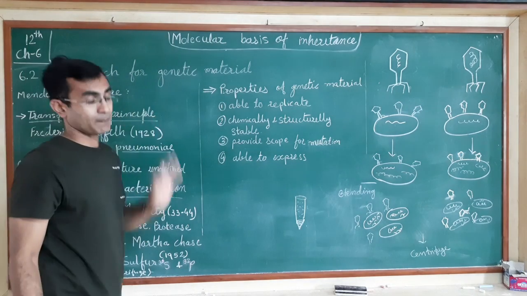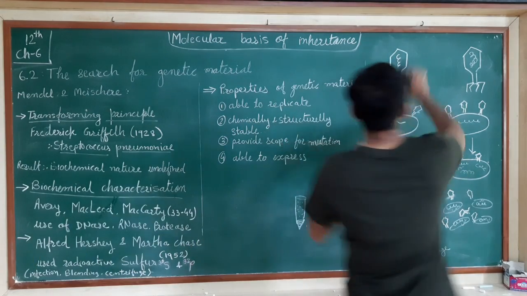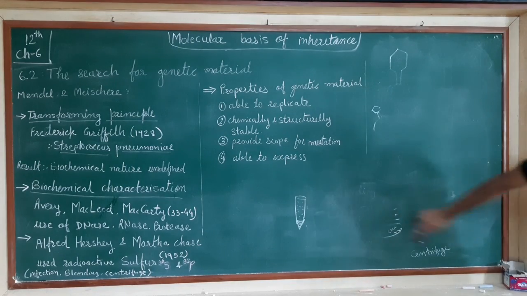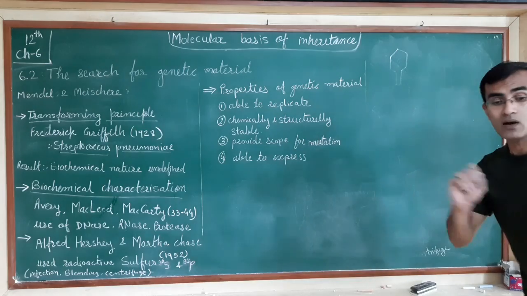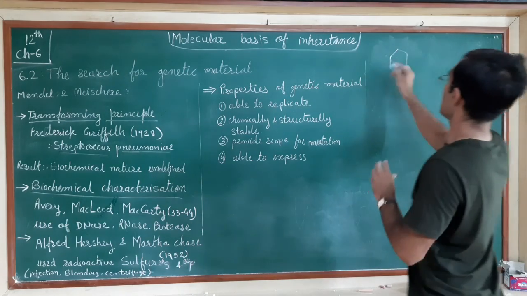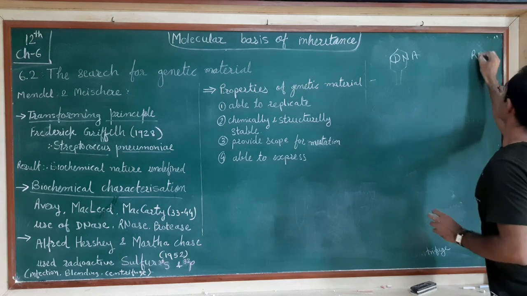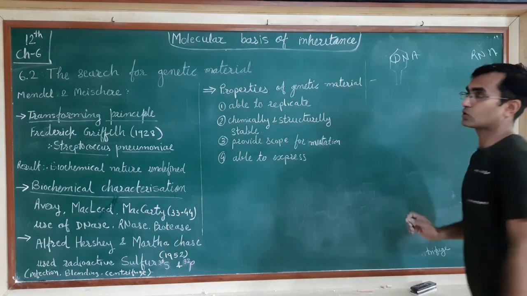Now, able to replicate: in both cases, DNA and RNA are able to replicate. Here we will write DNA and RNA. Now, the first characteristic is able to replicate.